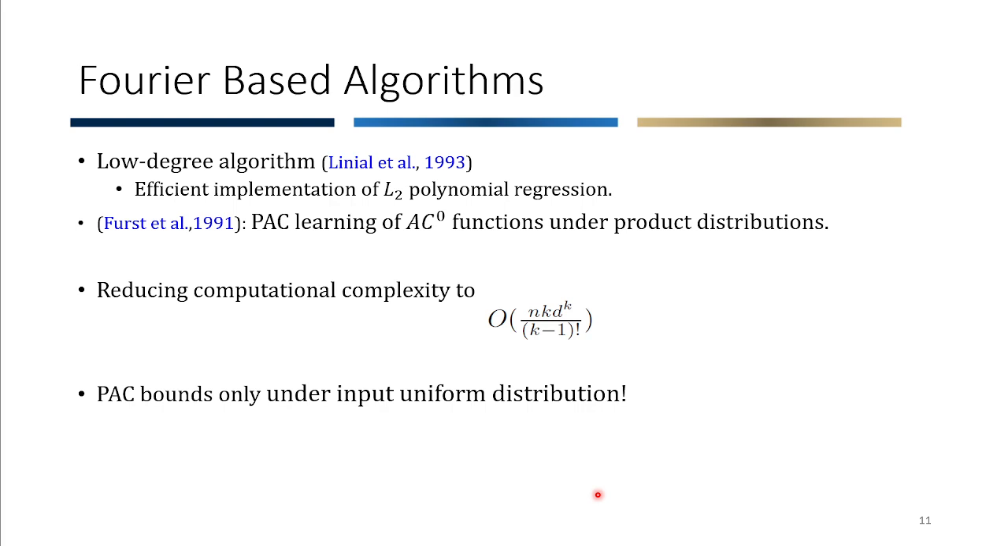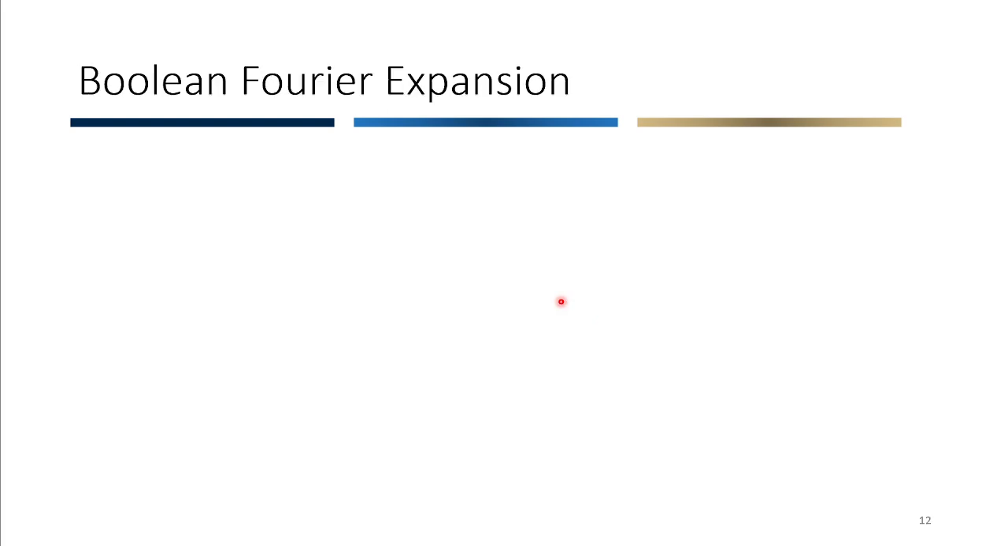Now, we have another result for the Fourier-based algorithms. These algorithms have been studied from the low degree algorithm of Linial, which is essentially an efficient implementation of L2 polynomial regression. They have been studied for PAC learning of AC0 functions. And what they do, they can help reducing the computational complexity to n k d power k. With L2, we have another factor here sitting next to k, which is larger than 1. But unfortunately, we have PAC bounds only for uniform distribution because these algorithms are banking on the uniform Boolean Fourier expansion.